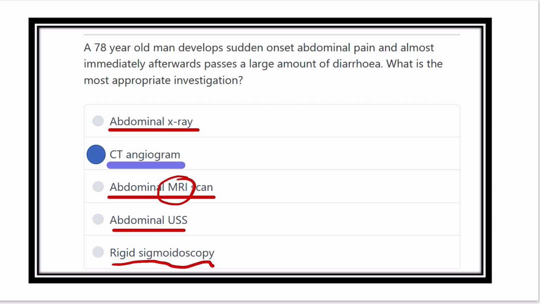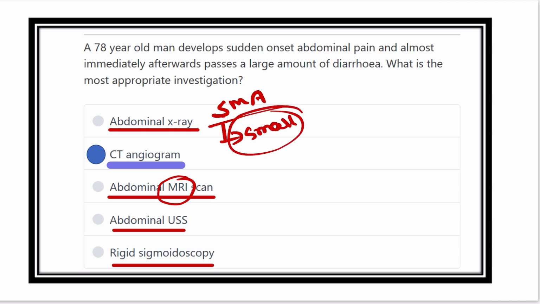Rigid sigmoidoscopy, we know, goes up to the sigmoid colon, but acute mesenteric ischemia commonly involves the superior mesenteric artery, and the superior mesenteric artery supplies mainly the small intestine. So the small intestine is not visualized by the rigid sigmoidoscope. So we should go for the CT angiogram.